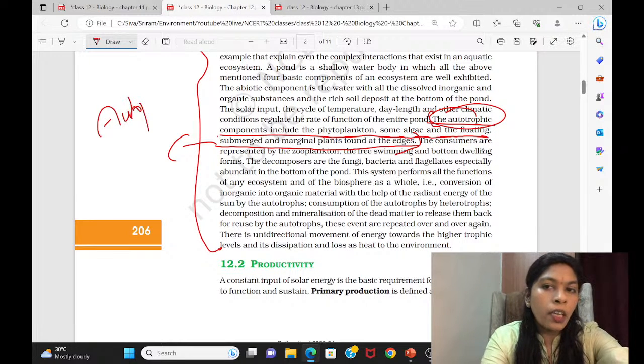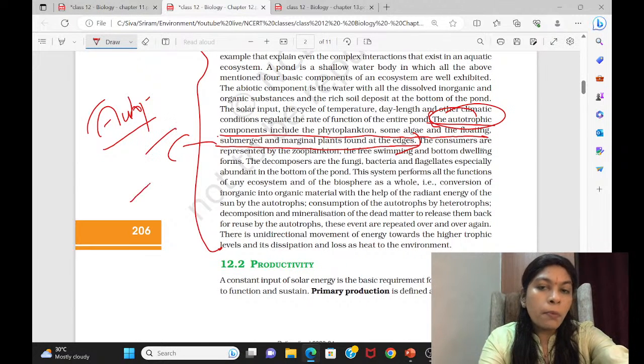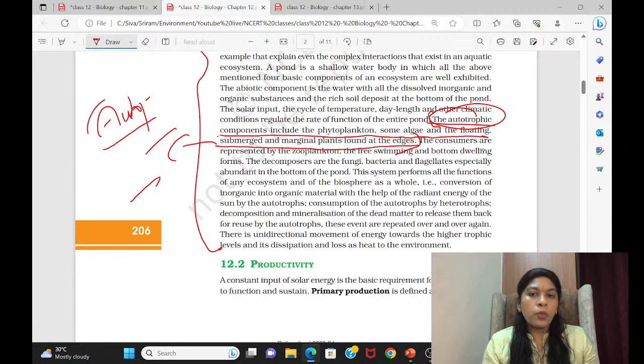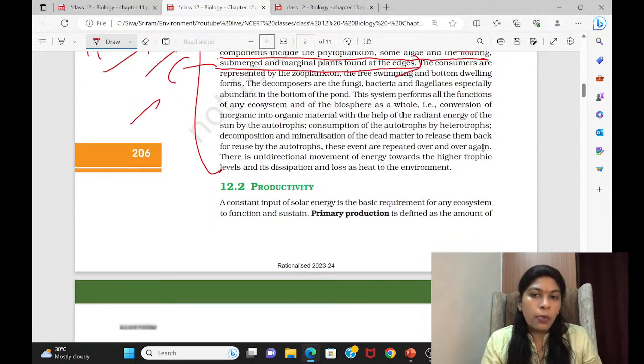Which of the following can be autotrophs in the terrestrial environment? Which of the organisms can be autotrophs in the marine environment? That way you can prepare a note. And decomposers, as I told, decomposers and scavengers, detritivores, and then you can also make a note about autotrophs. Here they are asking only from examples. Often the questions are repeating, so you have to be careful.